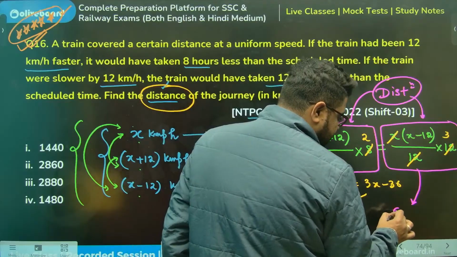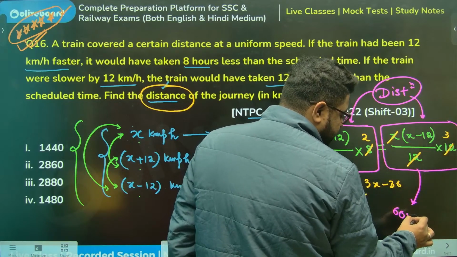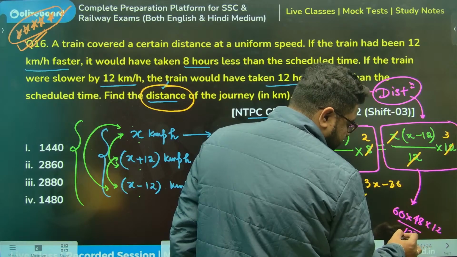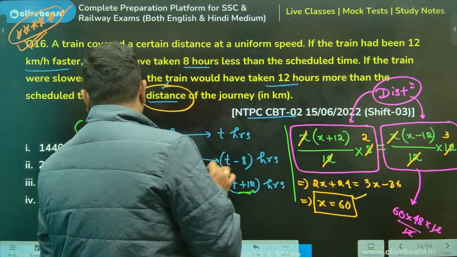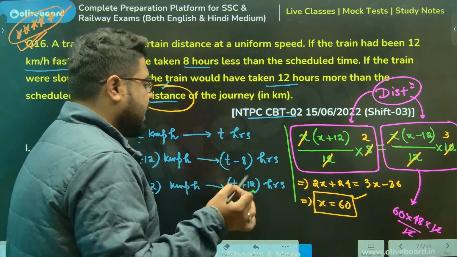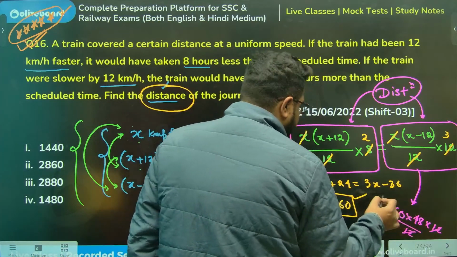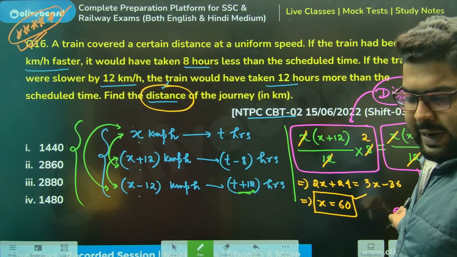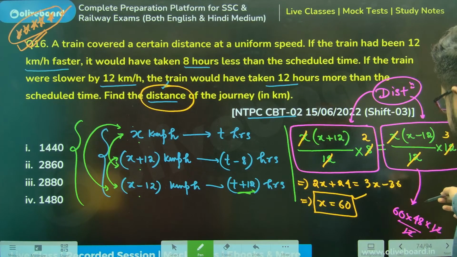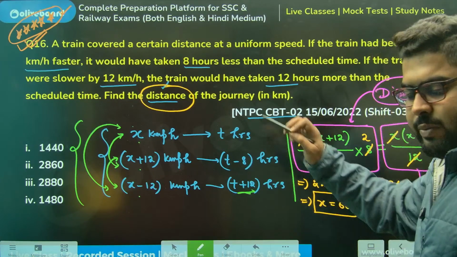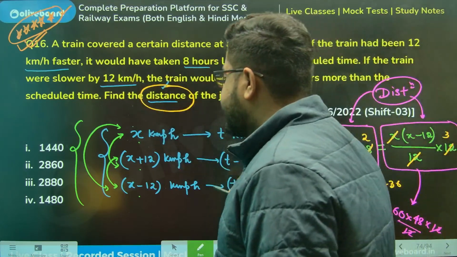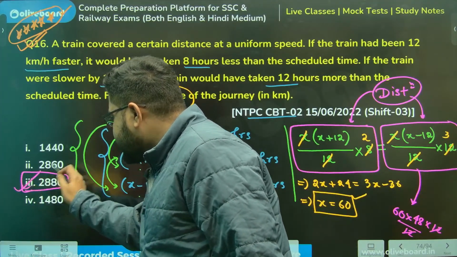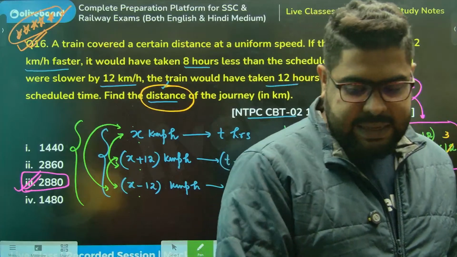Chalo, 60 into 60 minus 12, which is 48, into 12 by 12. Cancel. 60 into 48. Now, calculation has to be done, but you don't need to do much. The ending will be 0, then 8, meaning ending will be 80. And 6 fours are 24, meaning greater than 2400, ending in 80. There is only one option. I don't need to multiply. This is my answer.